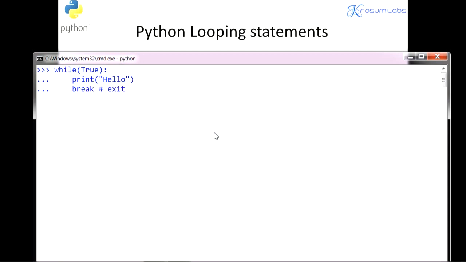Break is exit from the loop, not exit from the script. That is exit, which is a function. This is a looping statement. You can use the break statement inside a for loop and a while loop. Whenever the Python interpreter sees the keyword break, it will exit from the loop. So the important point is, if you want to do any unconditional testing, you can keep on running until matched. Until matched, there is no condition.